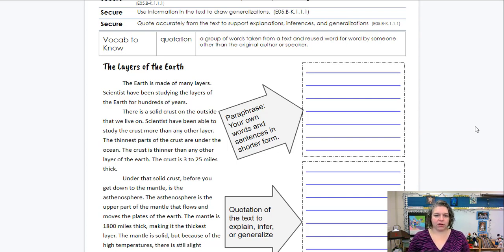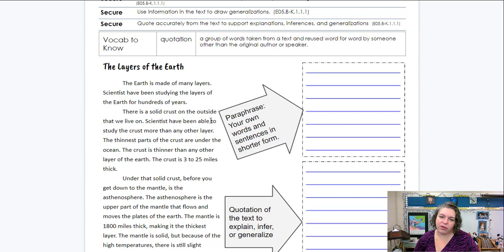So we're looking at layers of the earth. The earth is made of many layers. Scientists have been studying the layers of the earth for hundreds of years. There is a solid crust on the outside that we live on. Scientists have been able to study the crust more than any other layer. The thinnest parts of the crust are under the ocean. The crust is thinner than any other layer of the earth. The crust is 3 to 25 miles thick.